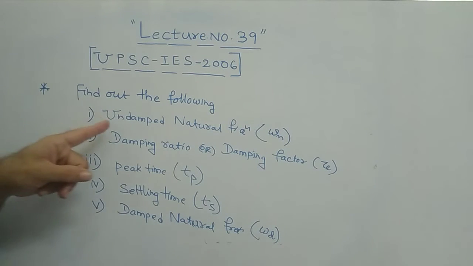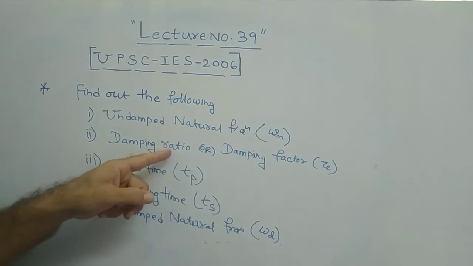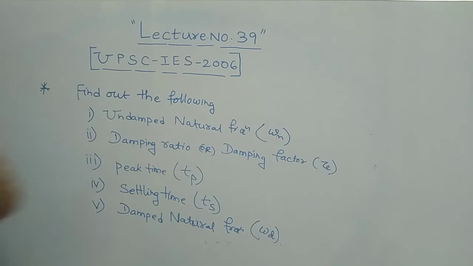So these are the parameters. Undamped natural frequency, omega suffix n. Damping ratio or damping factor, nothing but zeta. Peak time, Tp. Settling time, Ts. Damped natural frequency, omega d. All these are known from our definition of the standard form of the transfer function. We have seen the formulas for all these things. Clear? These are the factors we need to find out for the given problem.